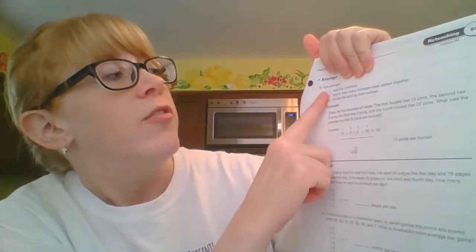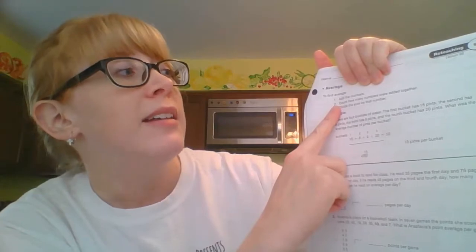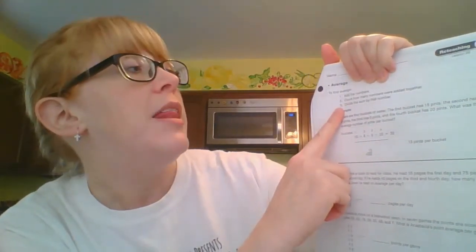So right now, I am looking just at the worksheet for lesson 96. So we're going to go over the top. It says to find the average. First, you need to add up the numbers, and they're talking about all the numbers that are in that data set. We'll see that in a minute. Then count how many numbers were added together. Then divide by the sum of that number. And we're going to do several examples between lesson 96 and lesson 97.